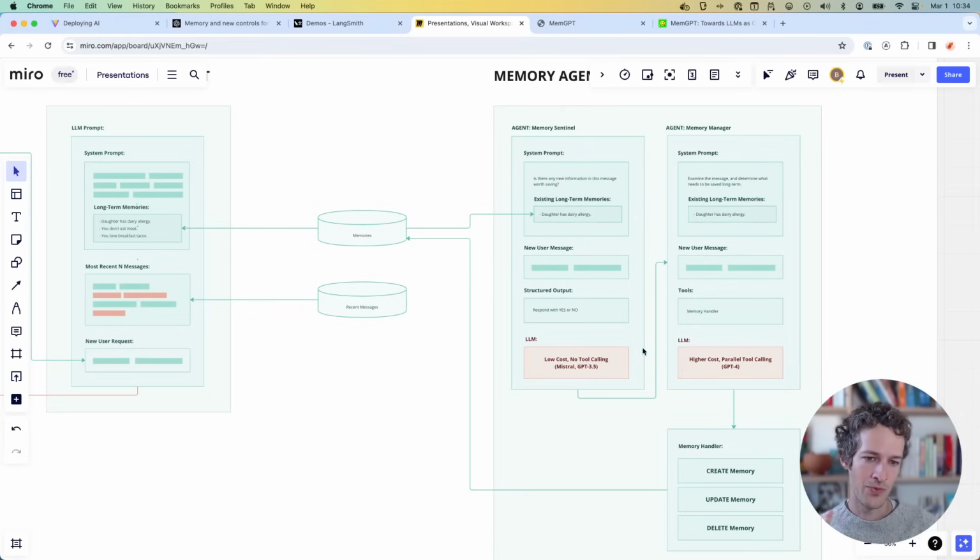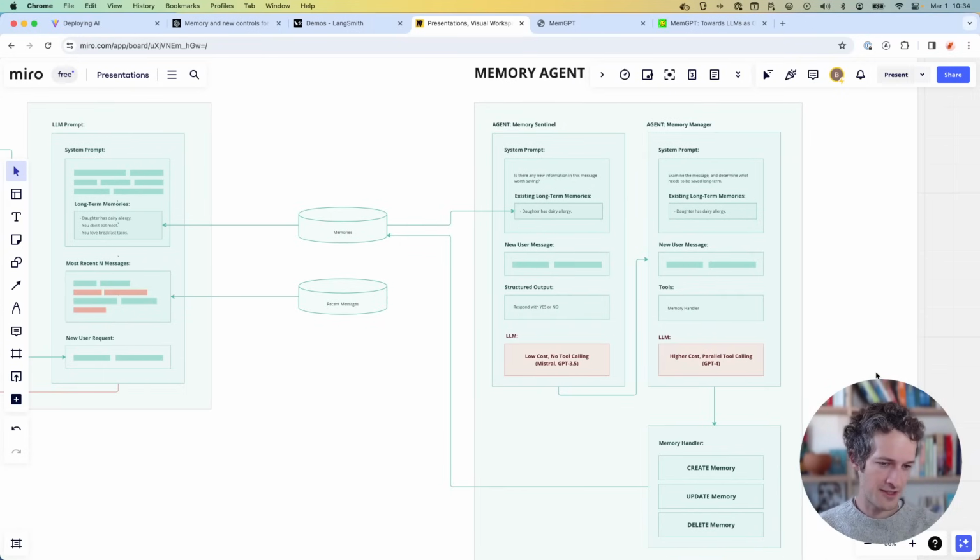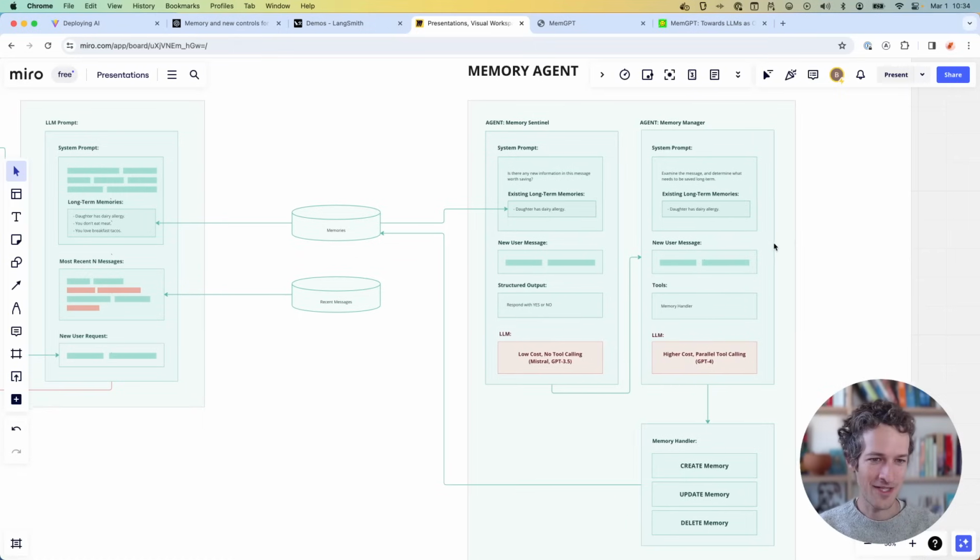So I run it through just that. I call it the little memory sentinel first, just to say, does this message have anything new? This is going to be really inexpensive and fast to run. If it does, I send it to a memory manager, which today is just powered by GPT-4, because I don't have time to go through fine-tuning or figure out something better.